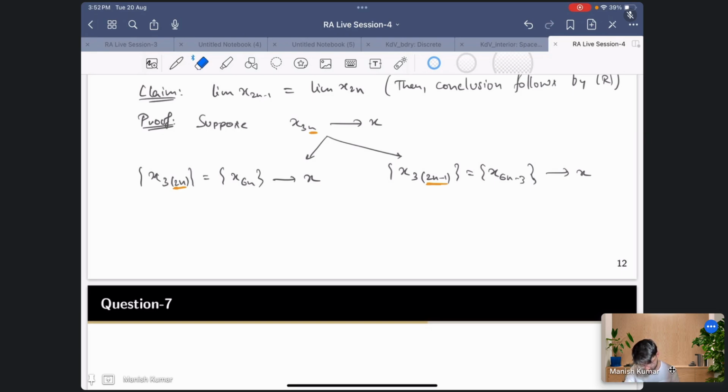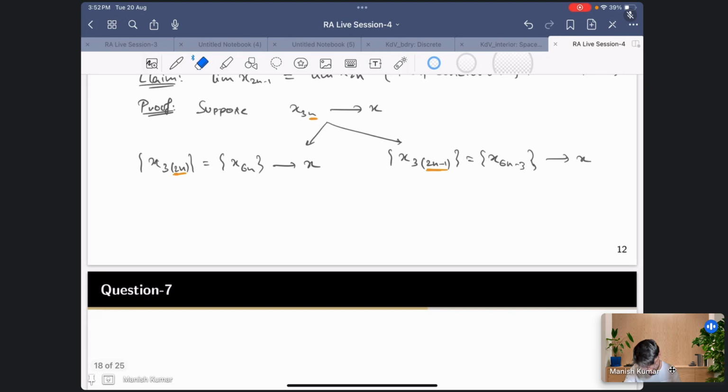So now what you can actually see is that this and this are further subsequences of x2n, right? This one is a subsequence of x2n, and this one is a subsequence of x2n minus 1. So I will put a remark on this. Let me say this is 1, this is 2.